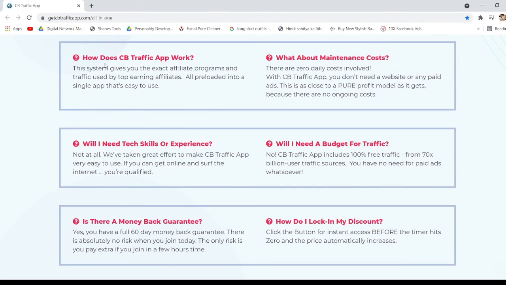So how does the CB traffic app work? This system gives you the exact affiliate programs and traffic used by top earning affiliates, all preloaded into a single app that is easy to use. What about maintenance costs? There are zero daily costs involved with the CB traffic app. You don't need a website or any paid ads. This is as close to a pure profit model as it gets, because there are no ongoing costs.